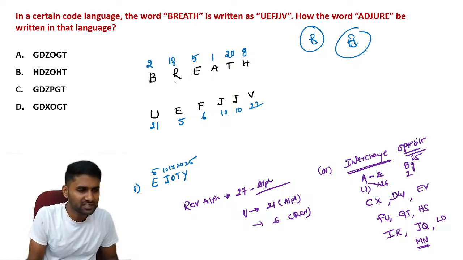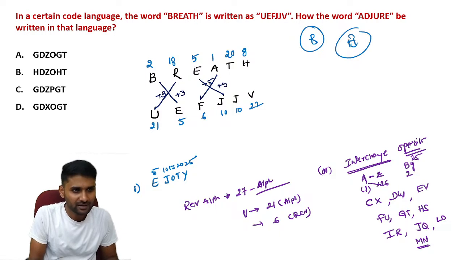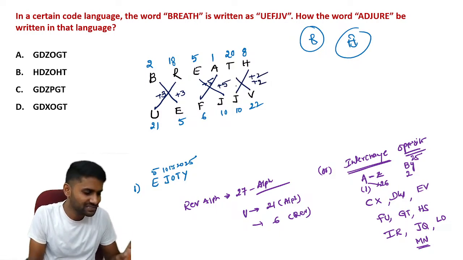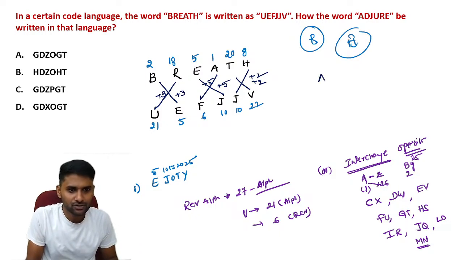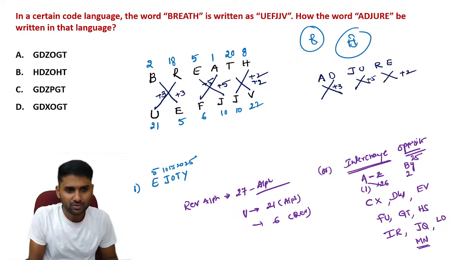But if you see the logic here, it is plus 3 and it is plus 3. Again it is plus 5, plus 5 again. This is plus 2, and plus 2. Follow the same logic here. Based on that, AD, JO, RT. So this is all about plus 3. This is all about plus 5. This is all about plus 2.